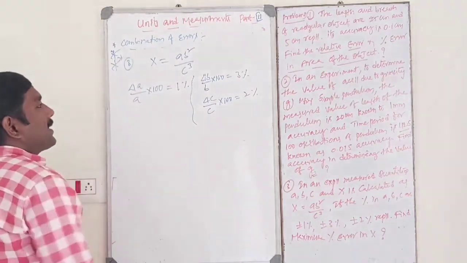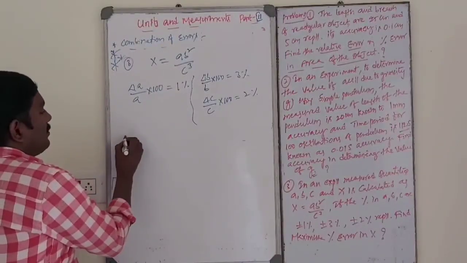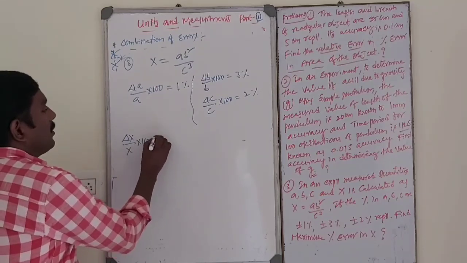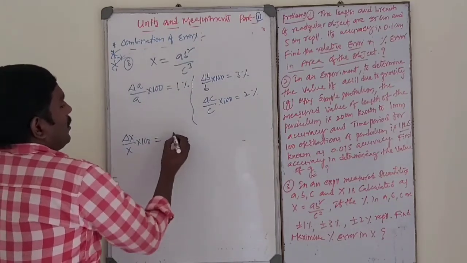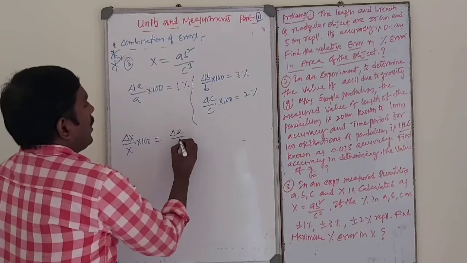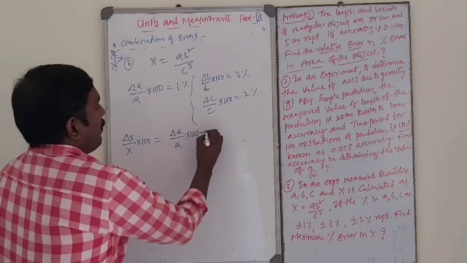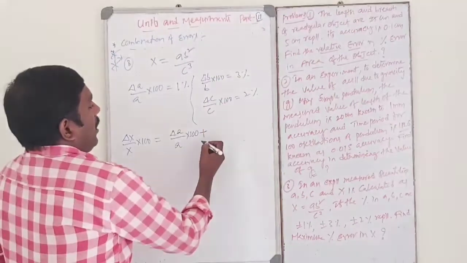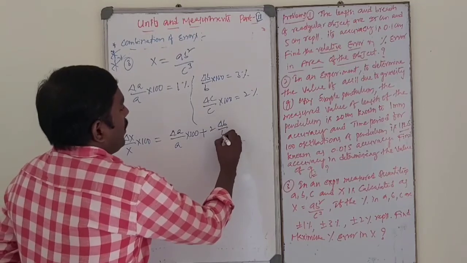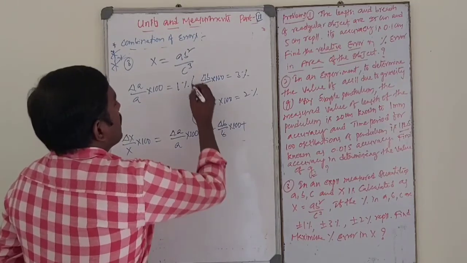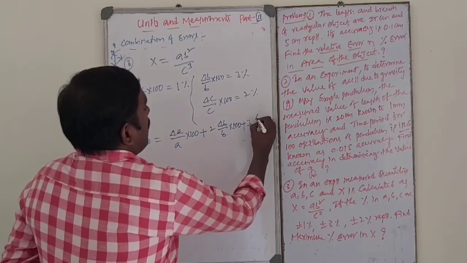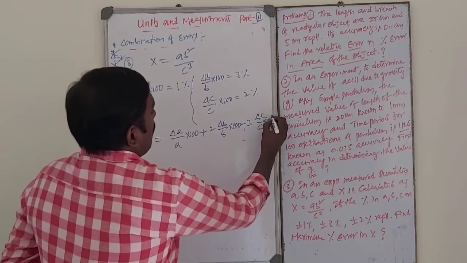percentage error in x. See dear student, delta x by x into 100, the maximum percentage error in x, is equal to delta a by a into 100 plus 2 into delta b by b into 100 plus 3 into delta c by c into 100.